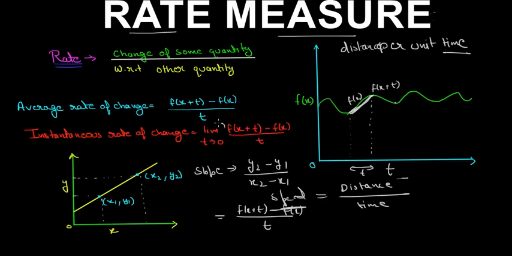So to do that, we take the limit. We take this thing so small, that means as it approaches 0. Then instead of finding the slope of a line, we find the slope of the tangent which just touches the function. So that is how we find instantaneous rate of change.